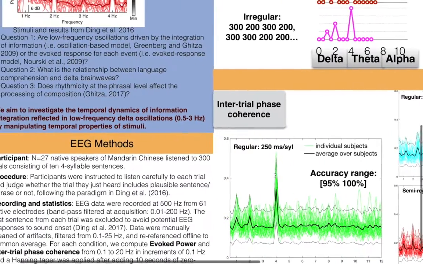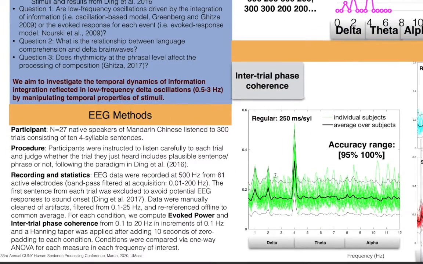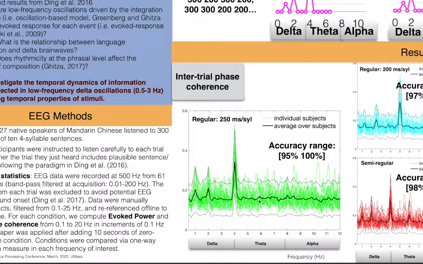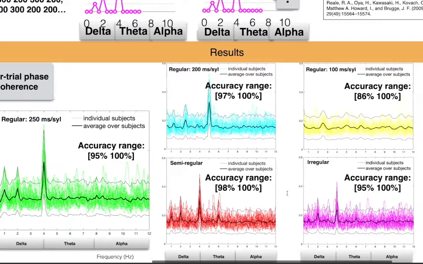An EEG experiment was conducted in the study. 27 native Mandarin speakers listened to 300 trials consisting of 10 four-syllable sentences. They had to judge whether the trial they just heard included a plausible sentence or phrase or not. For the result, I computed evoked power and the inter-trial phase coherence. Since these two show similar results, I just plot the inter-trial phase coherence here.